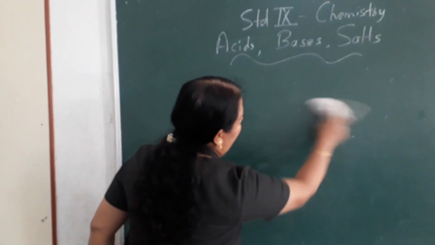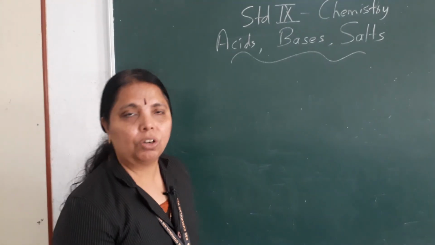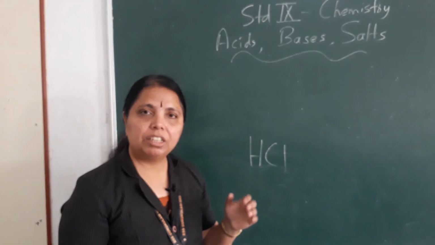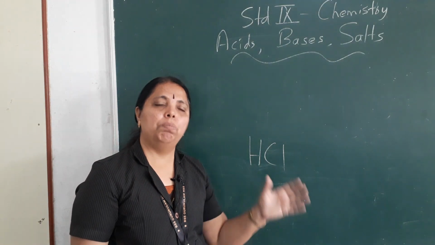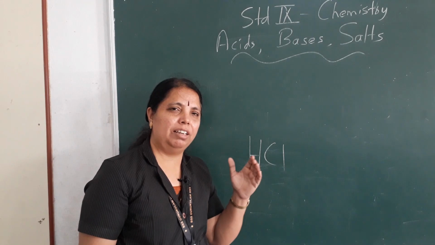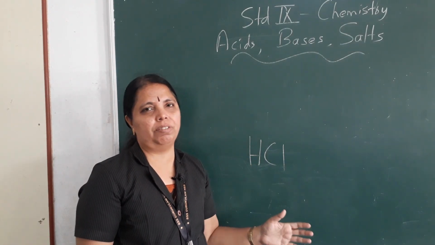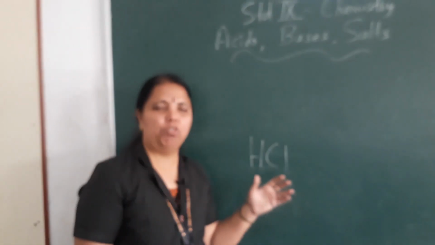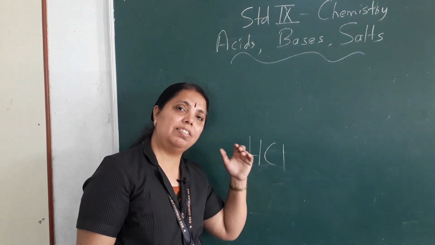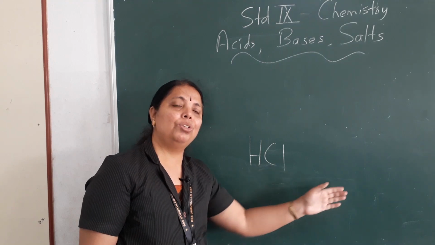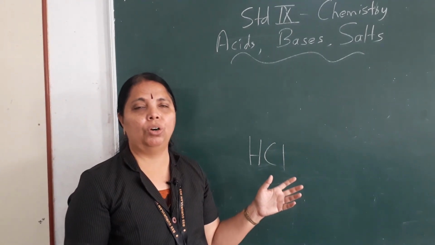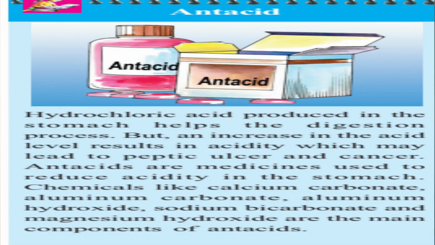Now, when the hydrochloric acid concentration in the stomach increases, what happens? We feel the vomiting sensation. If the acidity increases in our stomach, we start feeling uneasiness, tiredness, vomiting sensation. So in that case, to neutralize that acidity, antacids are prescribed or we consume antacids.